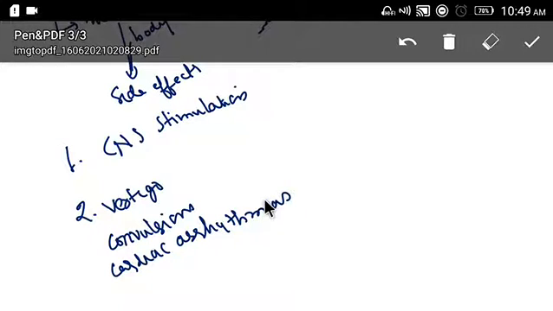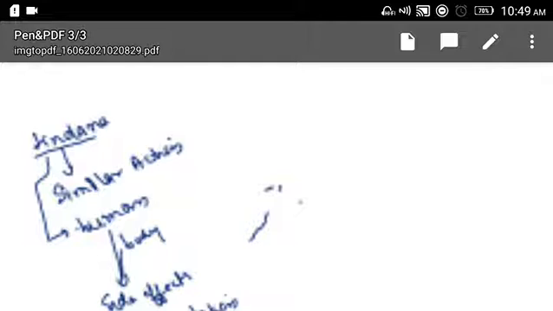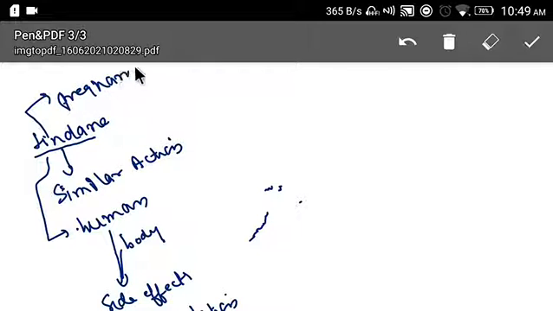These are the important side effects. Clear? And as it gets absorbed into the human body, we should not use it in pregnancy, children and infants. It is contraindicated in pregnancy, children, and infants.